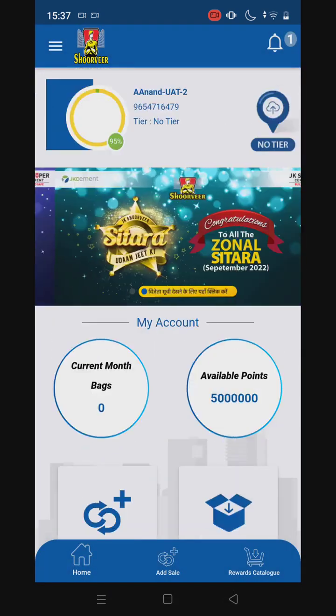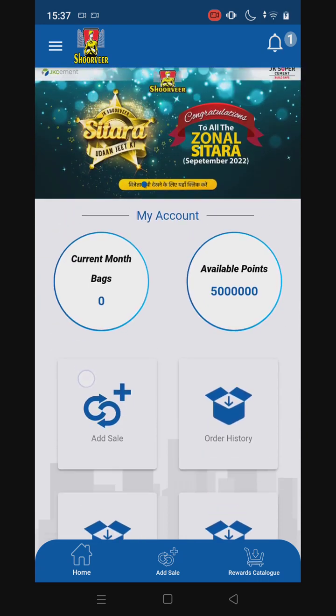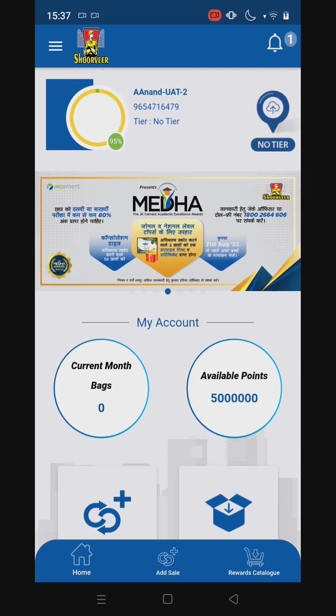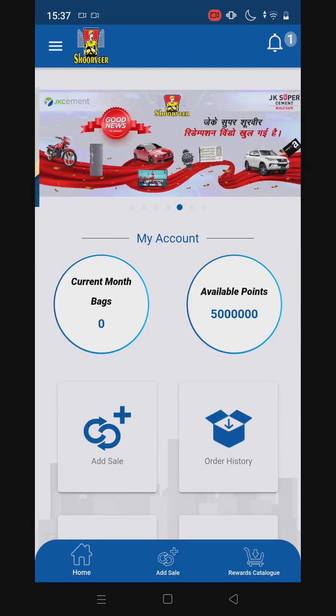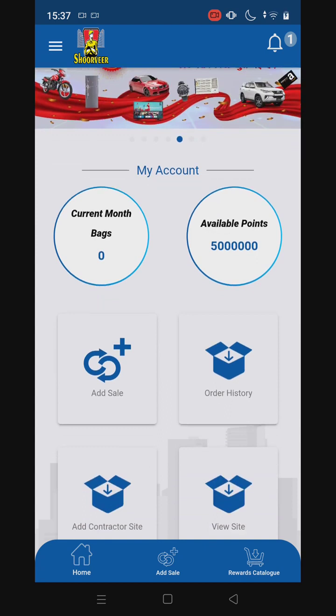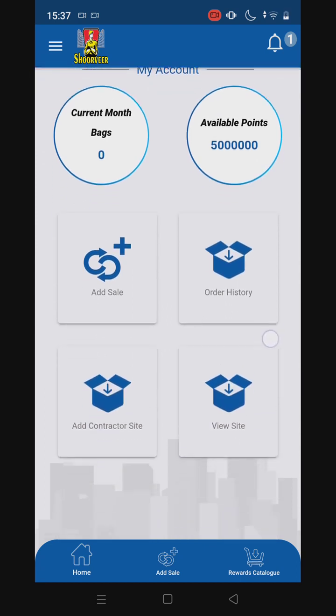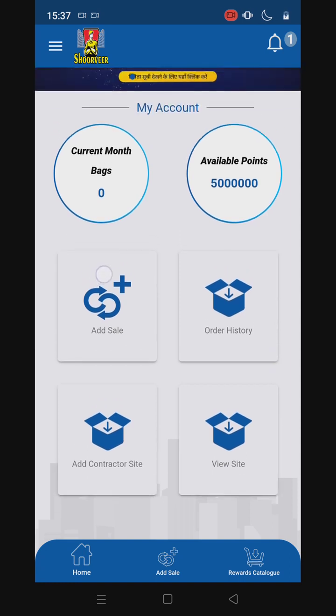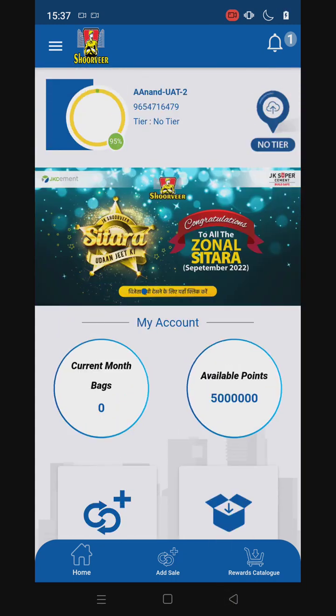Okay, so this is the home page which shows the details of the current year, the name, the mobile number, the registered mobile number, the banner, and the details of my account, and provision to add sale, order, see order history, add contractor site, view site from the home page.